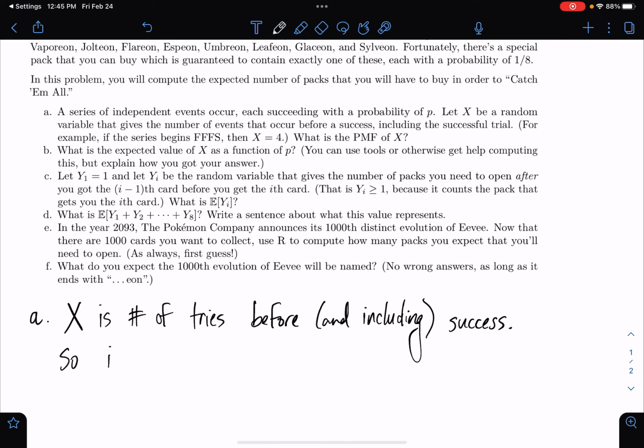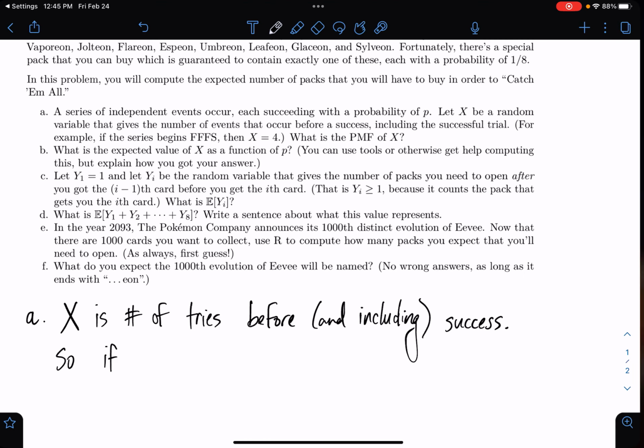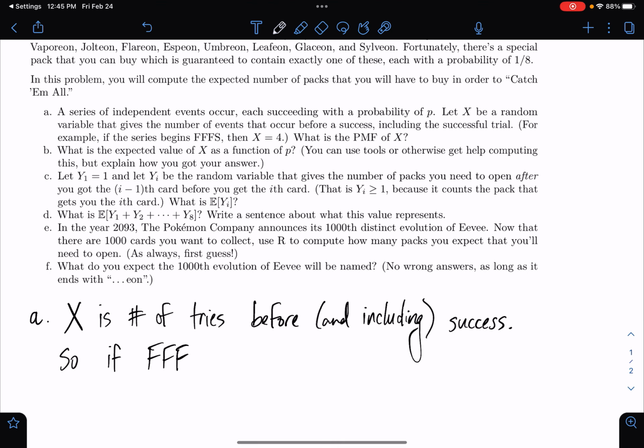So if we have failure, failure, failure, success, then X equals 4. If we have a success on our first try, of course, X just equals 1. And this asks what's the PMF of X.